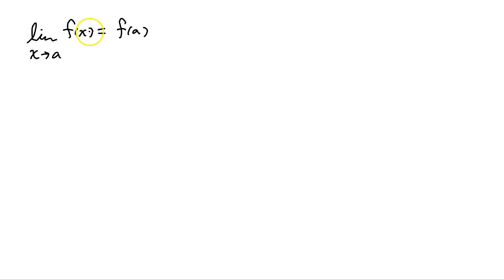Now, if you know some graphs are continuous, then this can tell you that all you have to do in order to find the limit as x goes to a is just evaluate the function at a. So for example, we all know that exponential functions are continuous. So if I had the limit as x goes to 3, it's e to the 3. Simple.